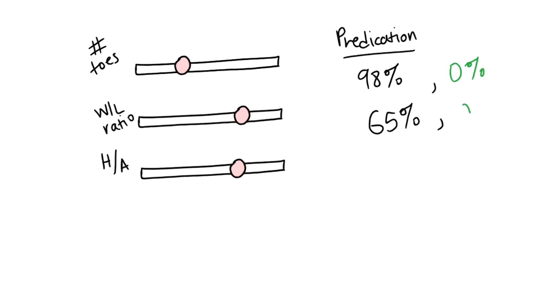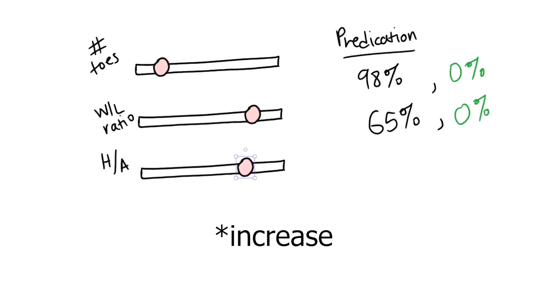And again, the team lost. So our algorithm is going to see from the actual outcome that the number of toes wasn't a good indicator of the outcome. So it's going to decrease the weight of this factor. And it's going to see that win-loss ratio had, again, more impact. So it's going to increase it. And this time, the home/away advantage also had some impact. So it's going to decrease it. And similarly, it's going to make predictions again, and it's going to make adjustments to the weights.